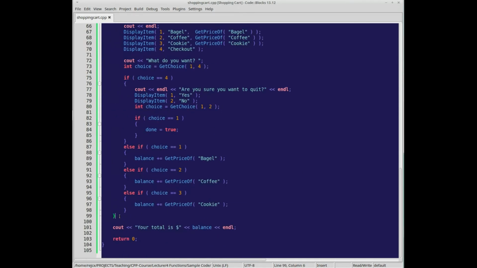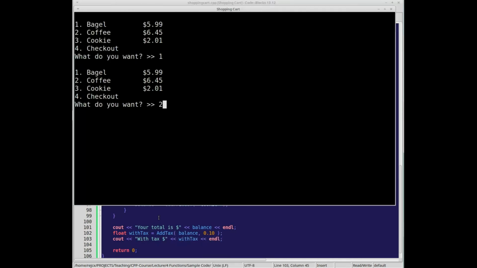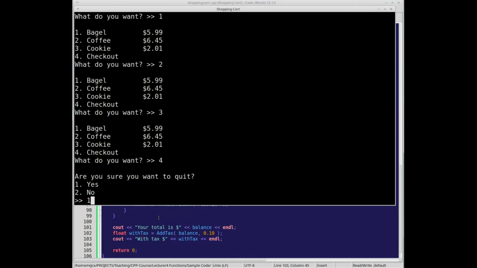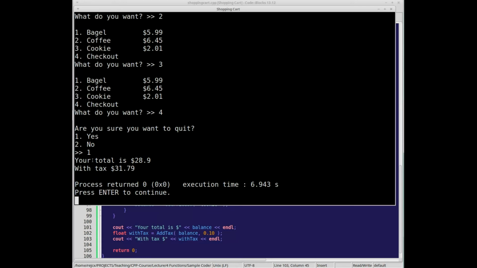So at the bottom, your total is that, and then let's say float with tax is equal to our function, balance, and then I don't know what the tax rate is, so just add something in there. With tax, it is with tax amount. So bagel, coffee, cookie, and so on. Are you sure you want to quit? Well, maybe I should say, are you sure you want to check out? So your total is $28.90, and with tax it's $31.79.